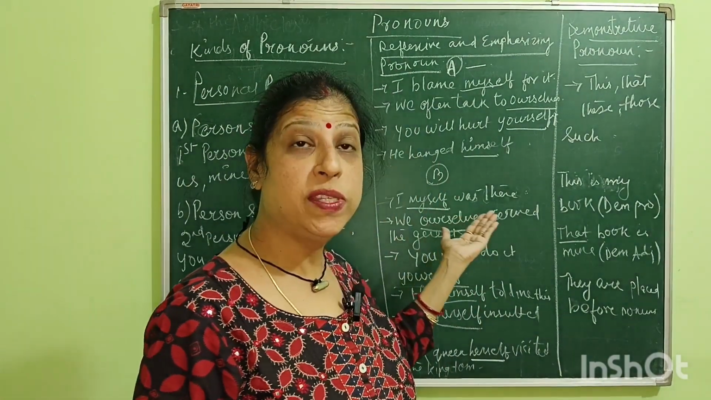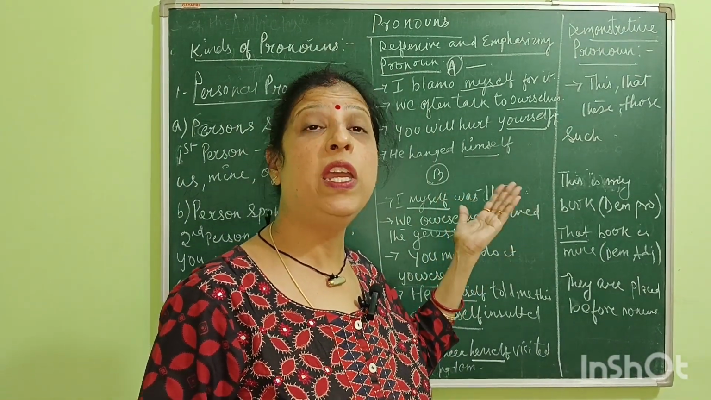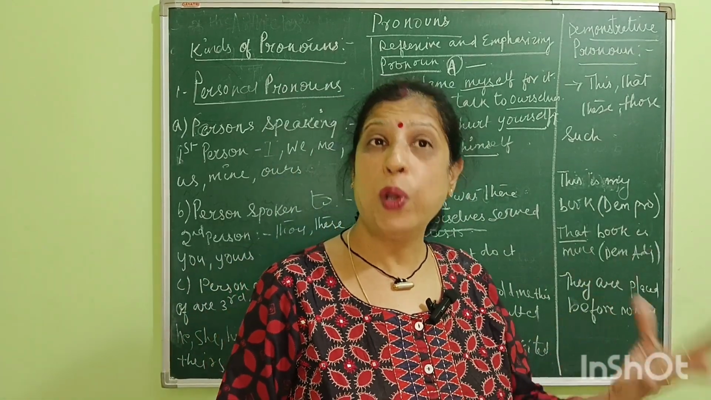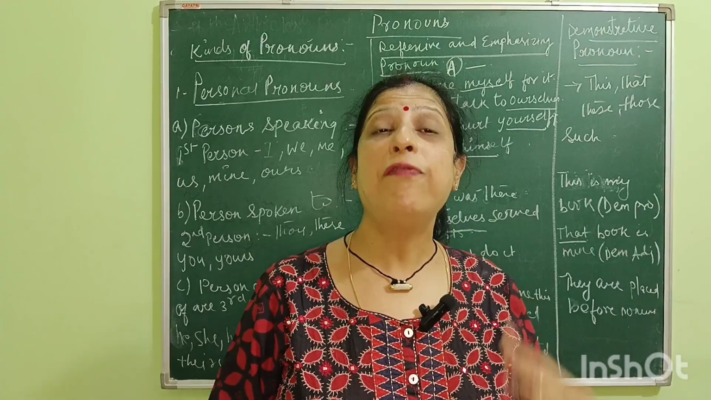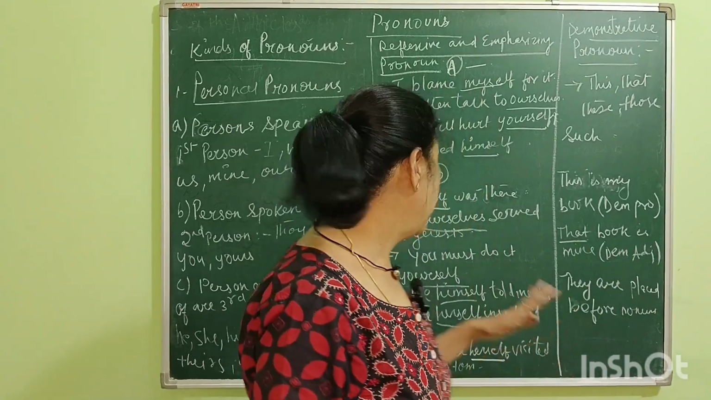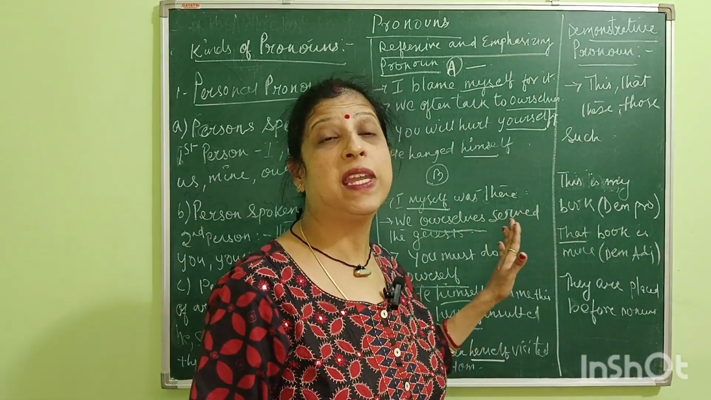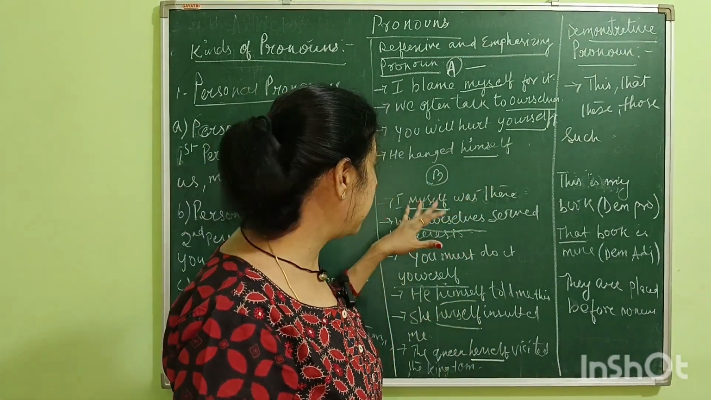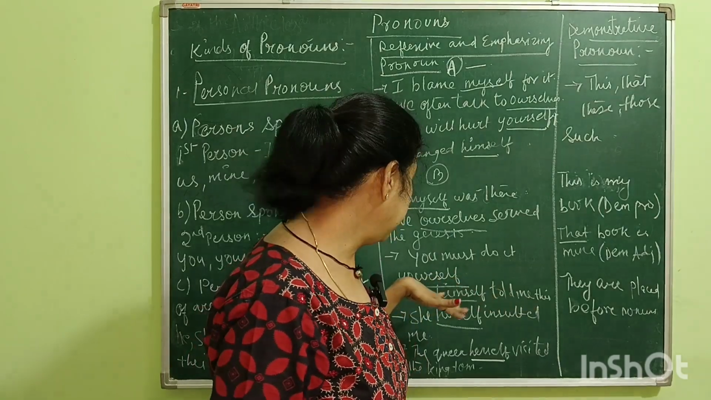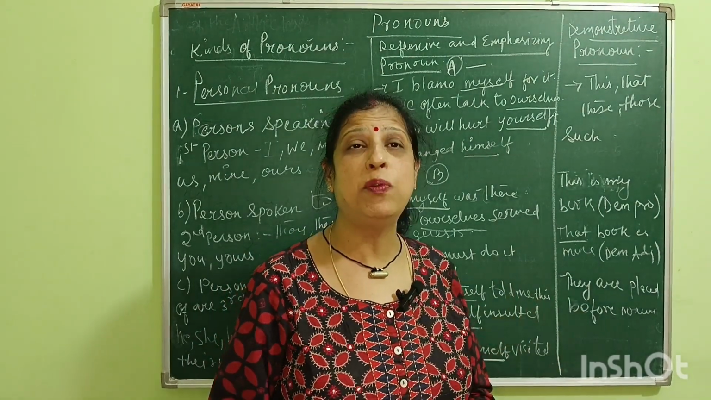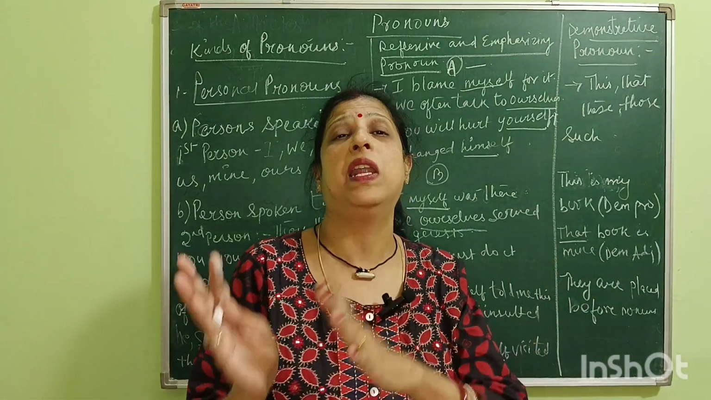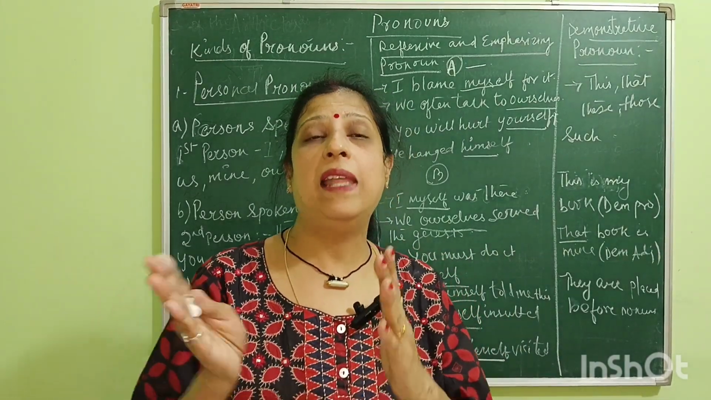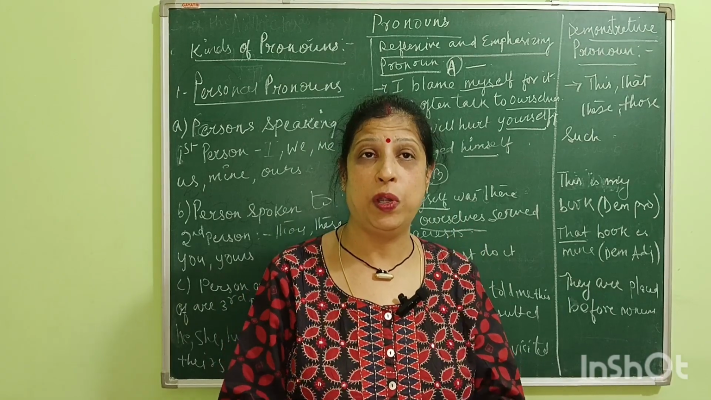So when we use these words just after the noun or pronoun, it is called an emphasizing pronoun. Okay, "I myself was it." And remember, children, myself, ourselves, yourself, and all these emphasizing pronouns just come after the noun or pronoun, and that is called emphasizing pronouns.